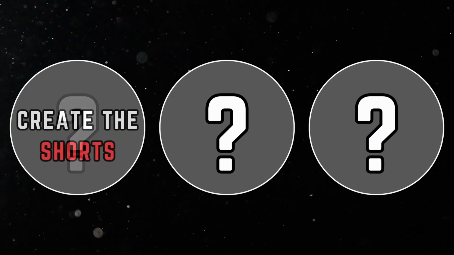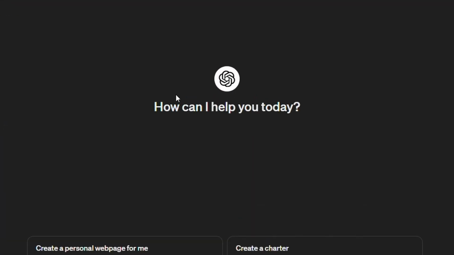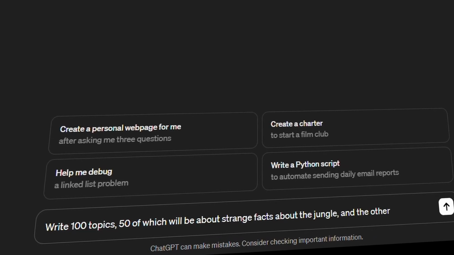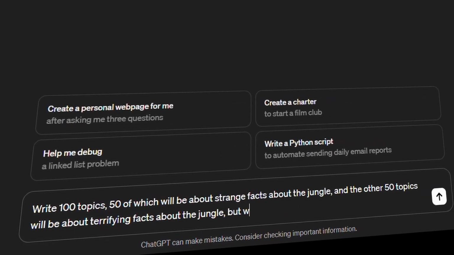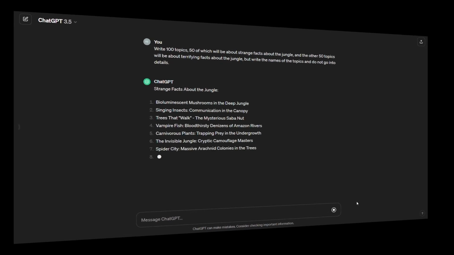Okay, we will divide the entire method into 3 steps to make it as clear as possible. The first step, create the shorts. In order to create them, we will only need 2 websites. The first website is the famous Chatgpt website. Here just tell it to write 100 topics, 50 of which will be about strange facts about the jungle, and the other 50 topics will be about terrifying facts about the jungle, but tell it to write only the names of the topics and not go into details.